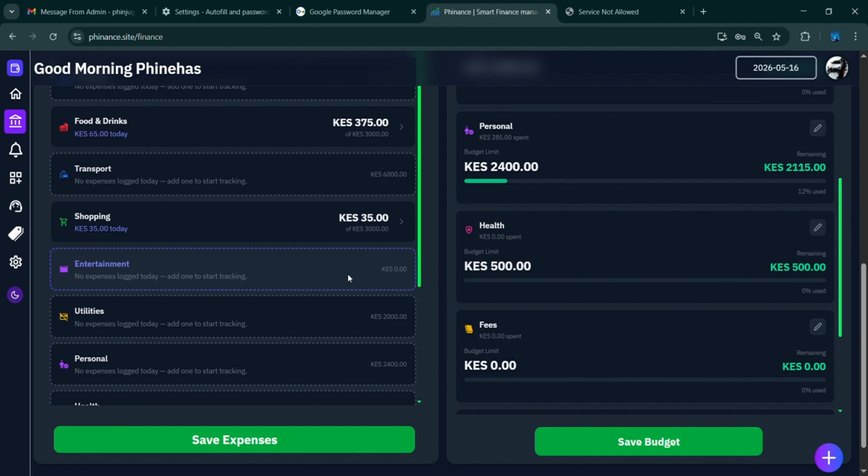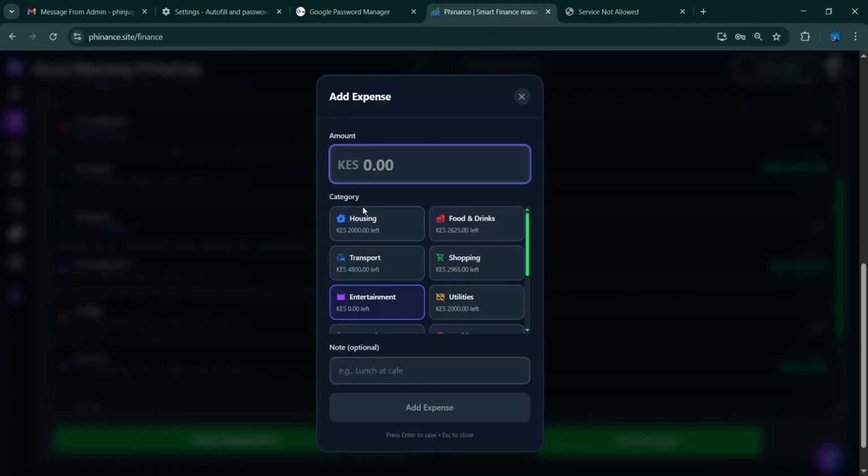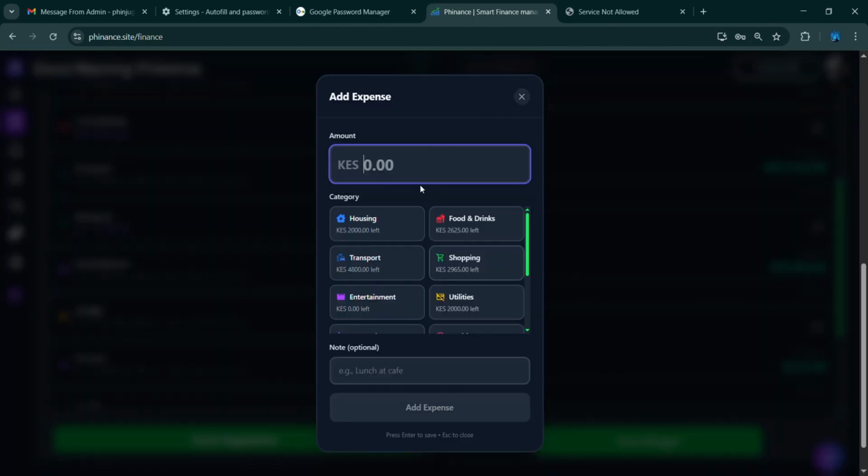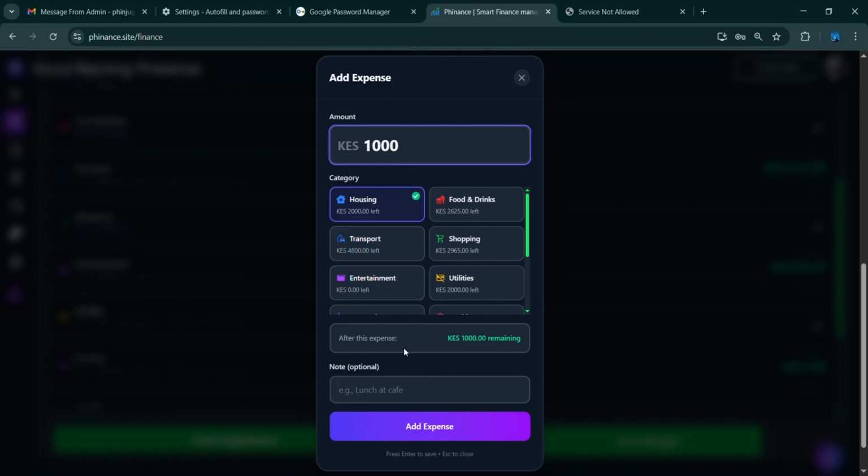Let me show you how to add an expense. To add an expense, you can either click here, which takes you to the specific category that you clicked, or if you want to add more, you click the specific category, and then the amount. Maybe you paid half the rent, that is my case. Then the note here is how exactly you used this amount in this category. So you can say half the rent.